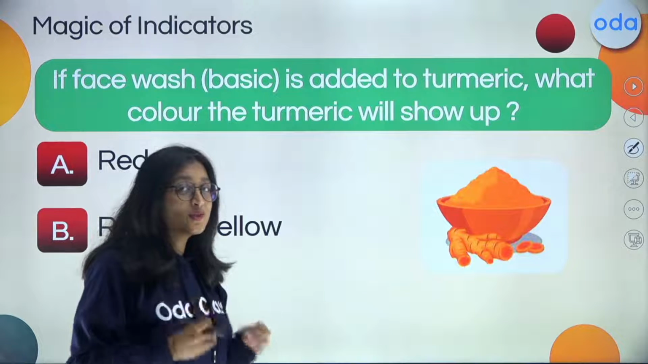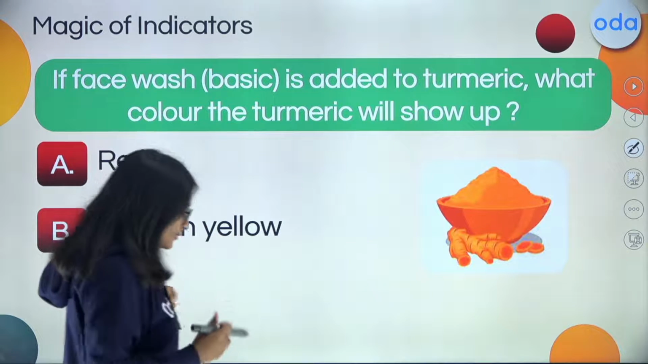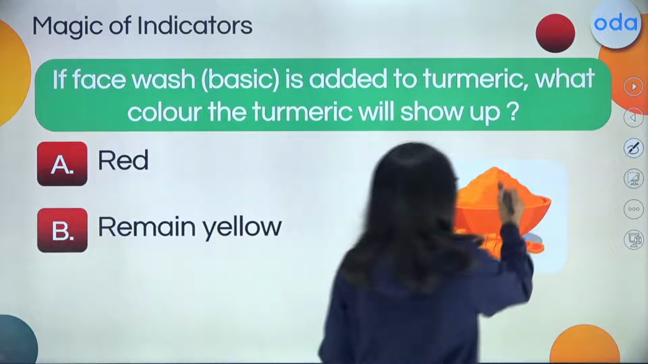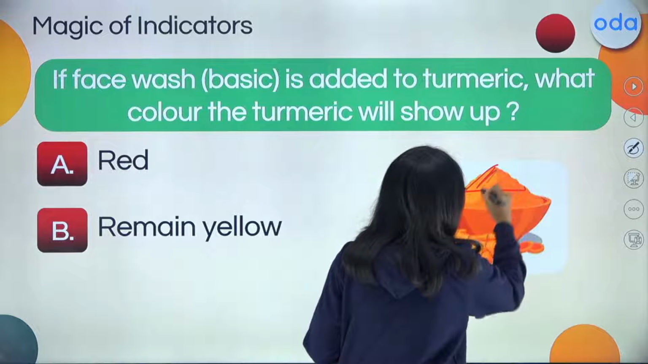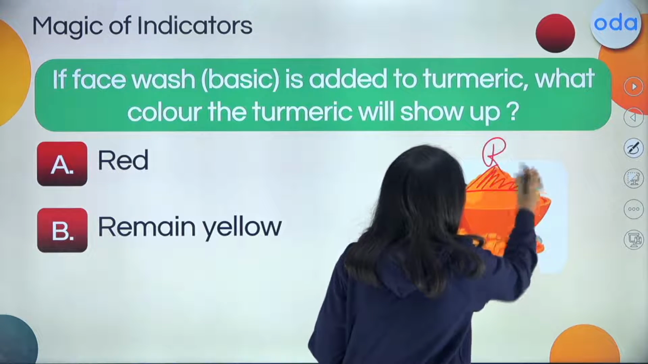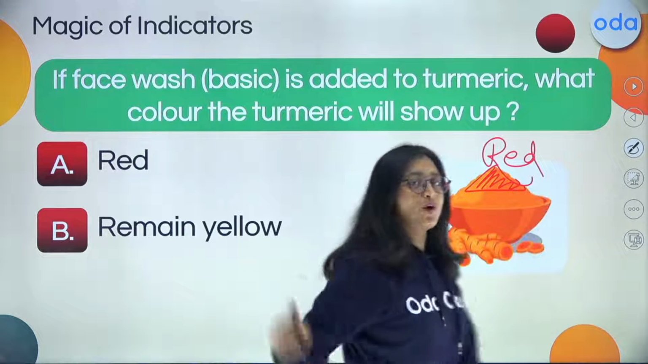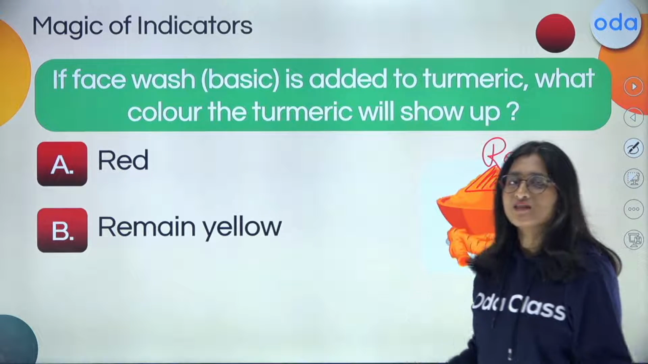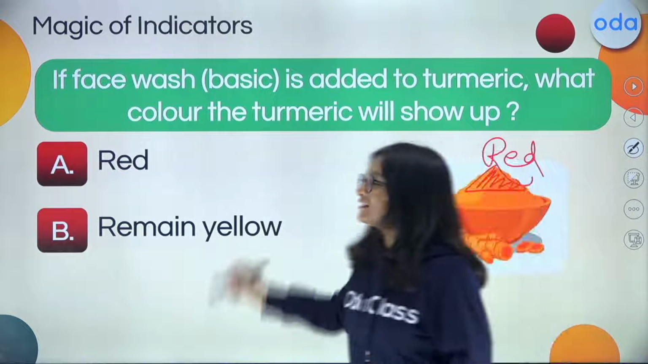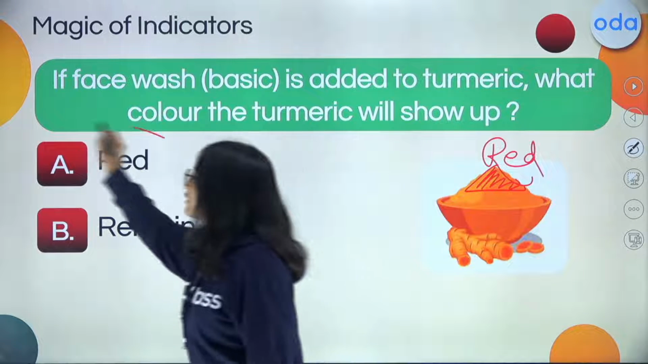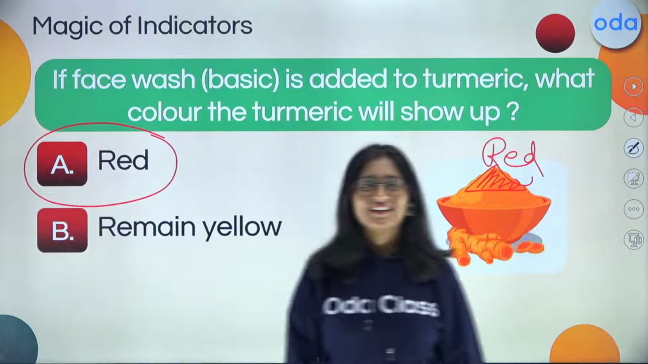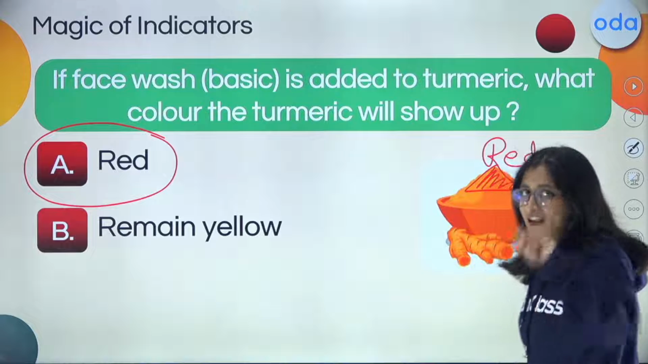Yes, there is going to be a change, and now what is it going to change into? It is going to change into a reddish color. It is going to turn into red color. Why so? Because the basic solution has been added to the turmeric. And in this case, we can say that option A is going to be the correct one. Right. Now, coming forward to the next question.